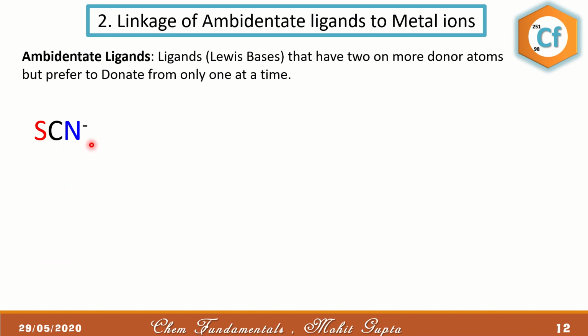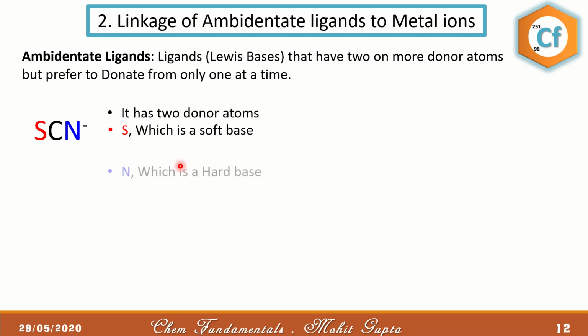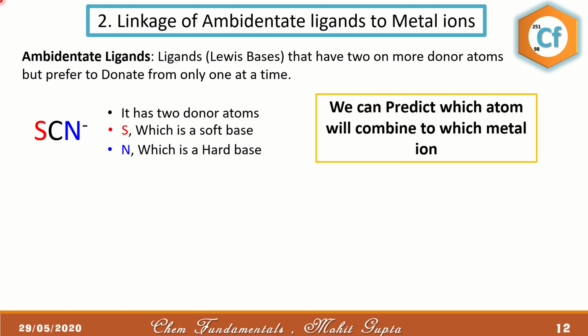For example, SCN-. In this case, sulfur and nitrogen are both capable of donating electrons, and hence it has two donor atoms. Sulfur is a soft base whereas nitrogen is a hard base. On the basis of the hard and soft nature of sulfur and nitrogen, we can easily predict which atom will bond to the metal ion. If we have a metal ion which is hard in nature, nitrogen will form the bond. If we have a metal ion which is soft in nature, then sulfur will prefer to form the bond.